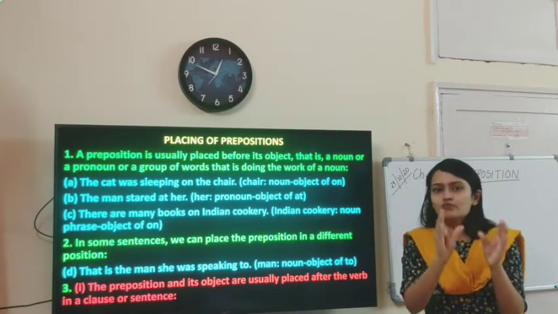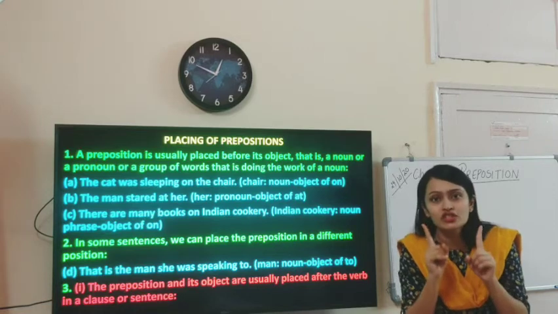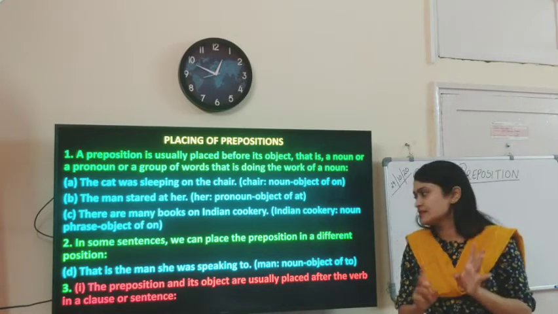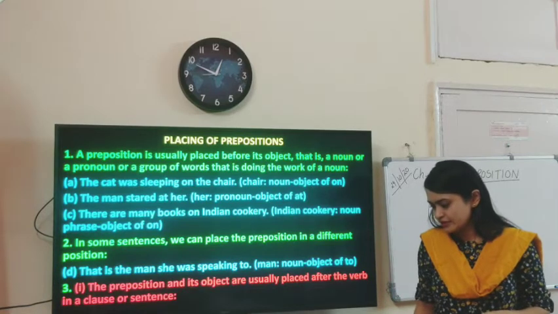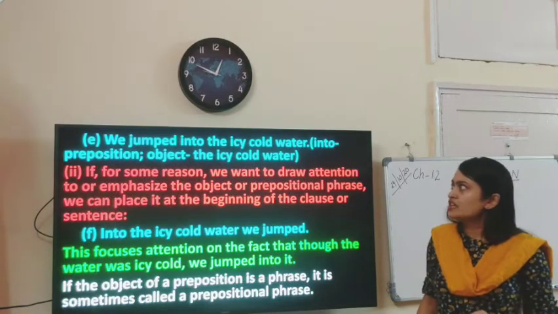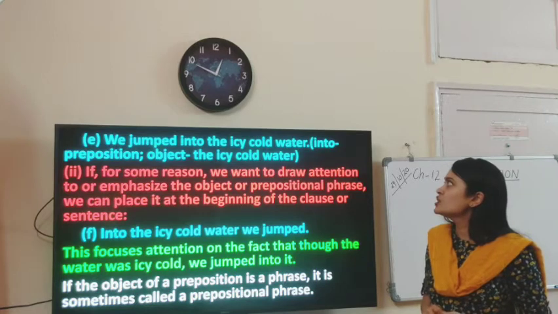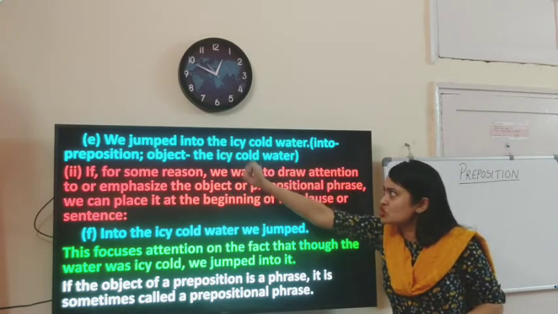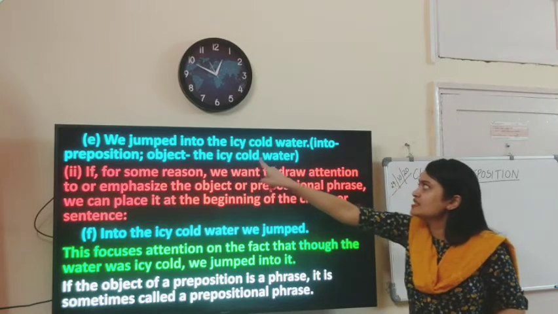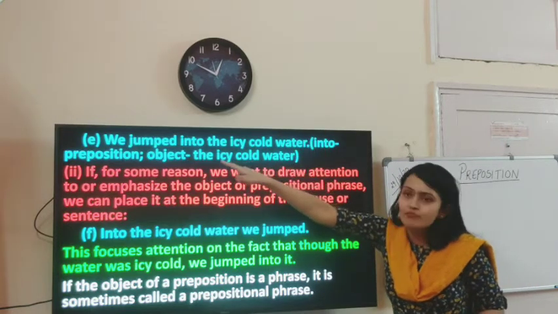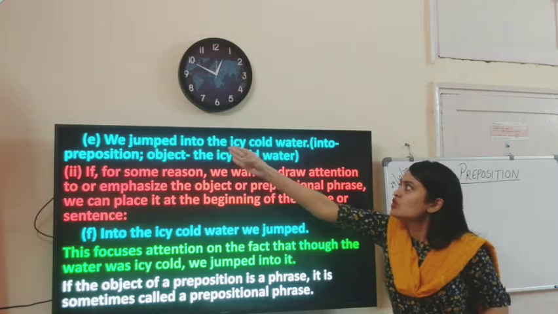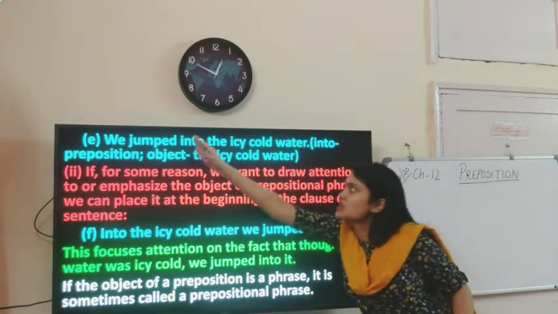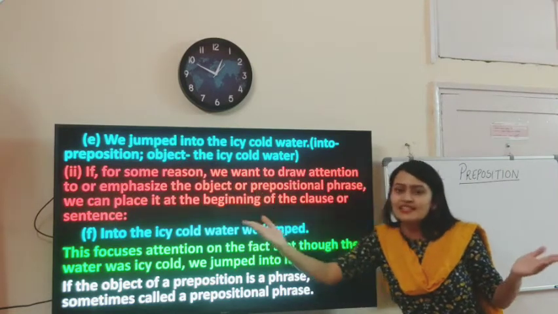But both object and preposition come after the verb in a clause or in a sentence. Okay? We jumped into the icy cold water. So we know that into is the preposition, the object is the icy cold water, and jumped is the verb. So the preposition and the object of preposition have come after the verb in the sentence.